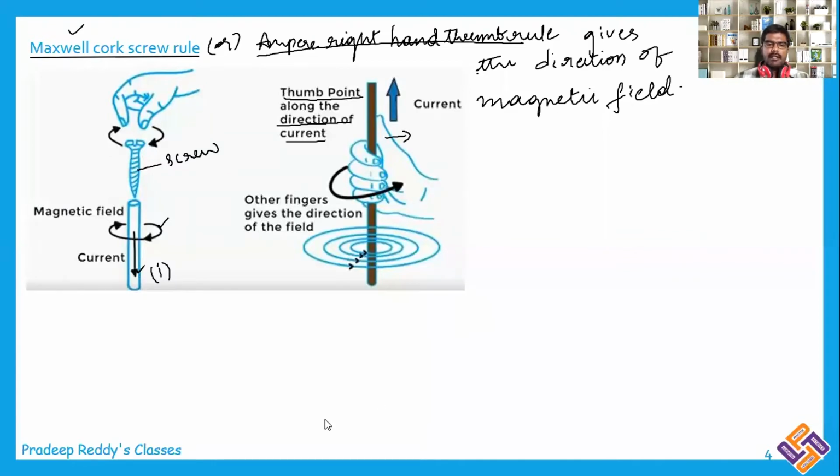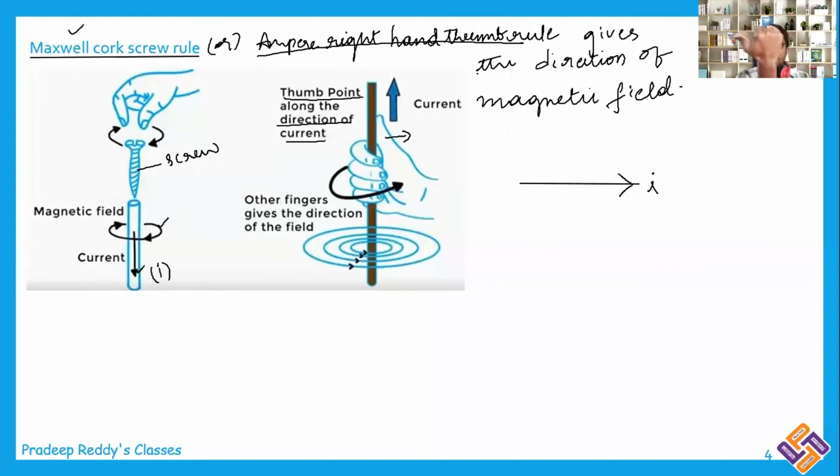Now let us demonstrate the directions of the magnetic field. I am considering this as the current carrying conductor. The current is toward the right side. In order to find the direction of its magnetic field, you place your thumb in the direction of current.